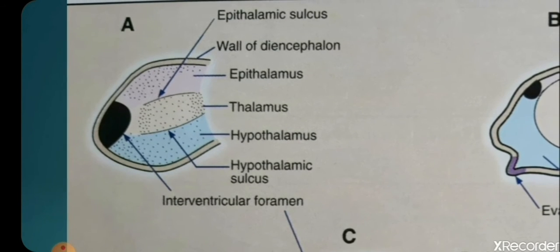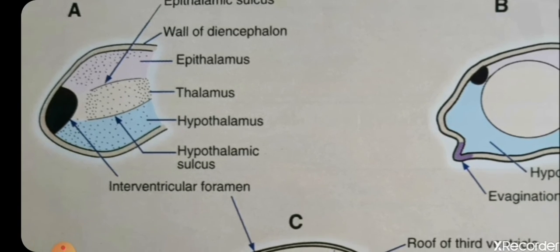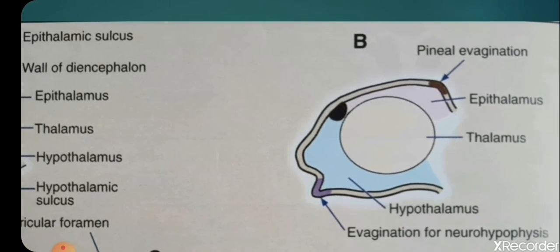So we take this sagittal section picture of the diencephalon, and it is divided into three areas by two sulci, the epithalamic sulcus and hypothalamic sulcus. The part above the epithalamic sulcus is called epithalamus. The part below the hypothalamic sulcus is called hypothalamus. In between these two sulci is your future thalamus. And anteriorly, the black shaded area is your interventricular foramen connecting third and lateral ventricle.